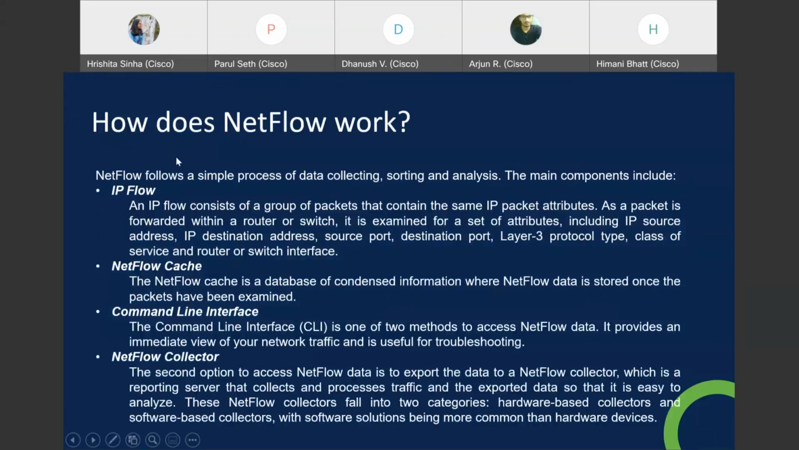Okay, how does NetFlow work? IP flow, which I said, is the ingress and egress traffic through an interface. NetFlow cache I also explained. CLI and NetFlow, as I told you, there are two. The data collected stays in the cache memory for a short period of time. During that time, we can access that data in the CLI format.